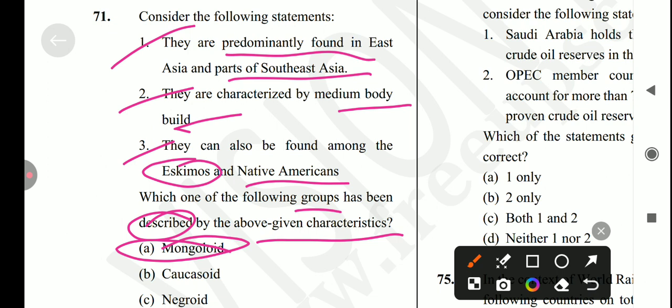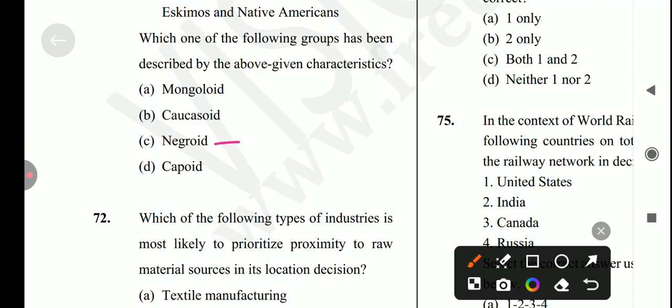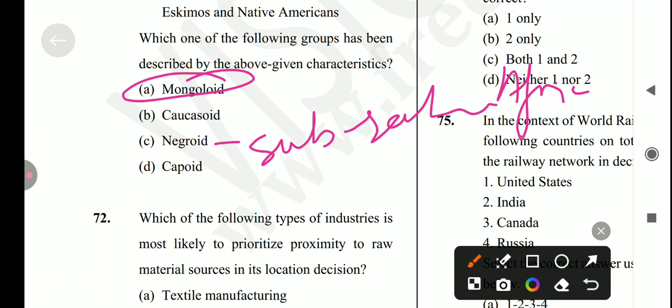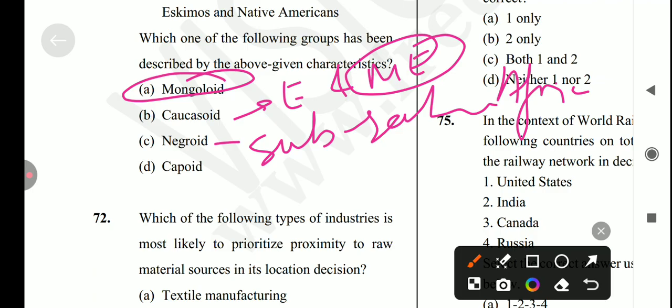And if we're talking about the Caucasoid, Negroid and another one which is Capoid. If we're talking about the first one which is Negroid, answer is Mongoloid, option A. Negroid कहाँ पे पाया जाता है, तो वो Sub-Saharan Africa में पाया जाता है. And Caucasoid की बात हम अगर करते हैं तो ये कहाँ पे मिलता है, Europe and some part of Middle East countries में. And next one is Australoid, ये Australia, Andaman Nicobar and Central Africa में. And Capoid की अगर हम बात करते हैं तो ये South African people में पाया जाता है.